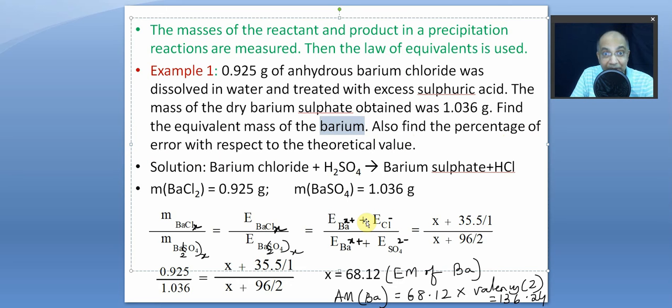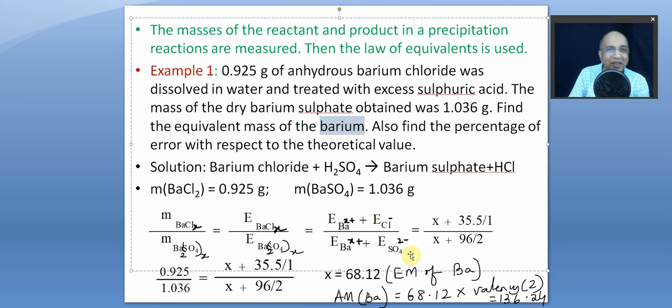That's why I have mentioned it is barium, right? So barium chloride, as if we do not know the formula. We are not interested to know the formula. We are going to find its equivalent mass. So barium chloride plus sulfuric acid gives you barium sulfate plus HCl. We have not balanced it, nothing. We don't know the valency of barium. We don't know at all. Even if we do not know the valency, we can find out the equivalent mass. Valency is required to find the atomic mass, not the equivalent mass.